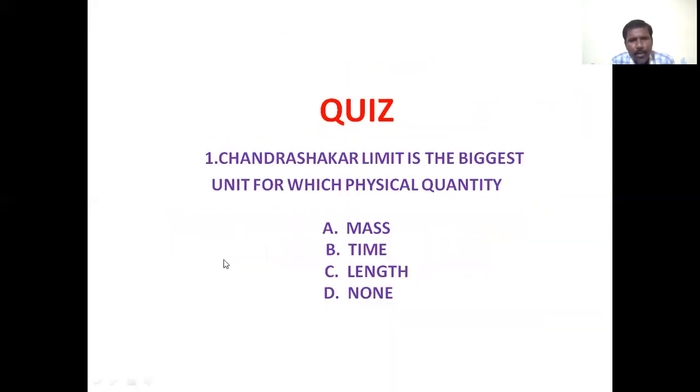Quiz: First question, the Chandrasekhar limit is the biggest unit for which physical quantity? A is mass, B is time, C is length, and D is none of the above. The Chandrasekhar limit is the biggest unit for mass, that is, to measure mass, the biggest unit is the Chandrasekhar limit.